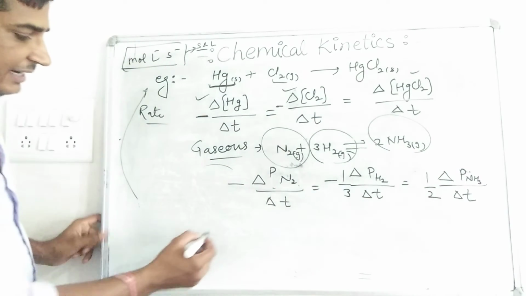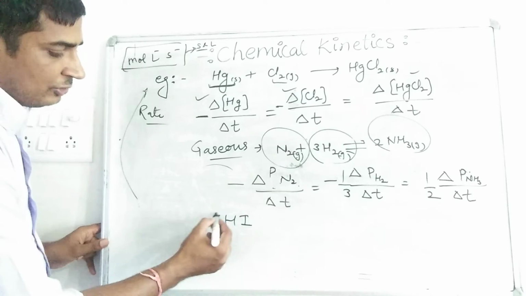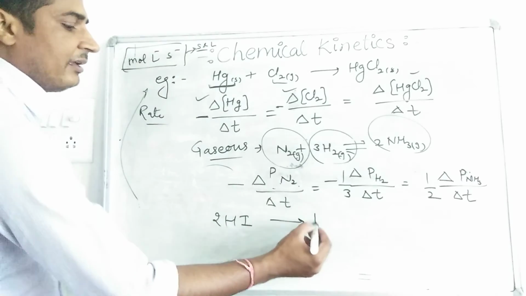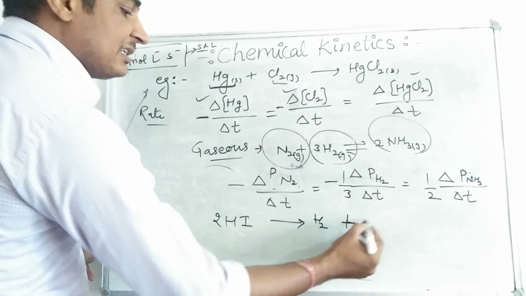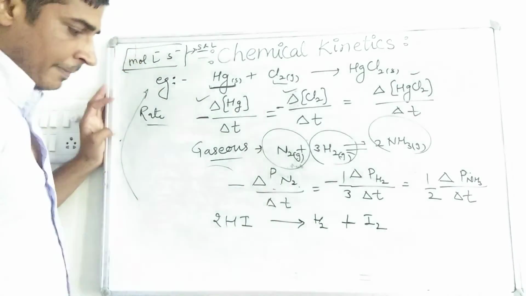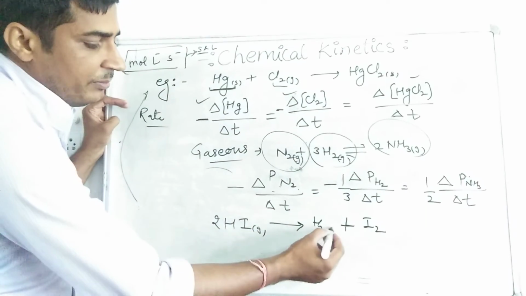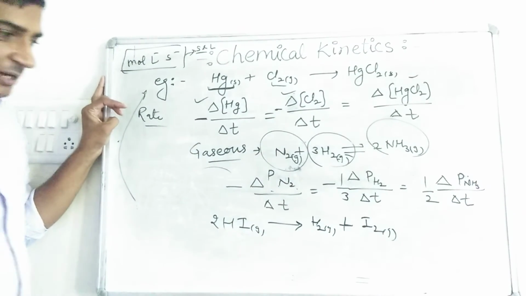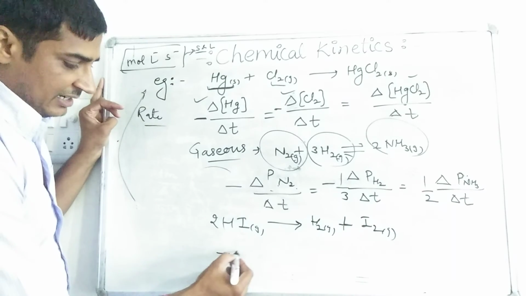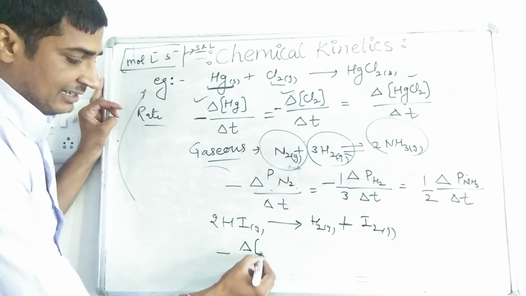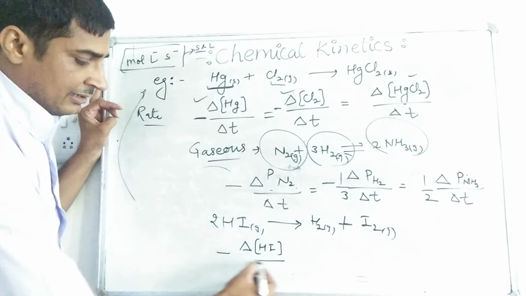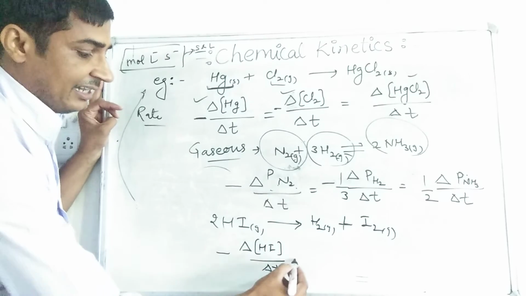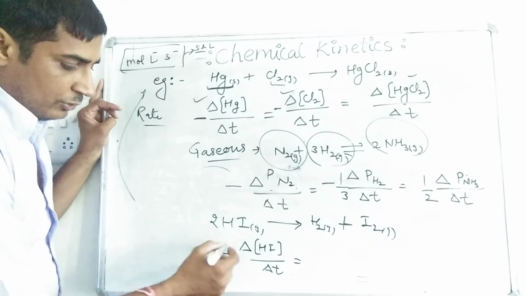One more reaction we can take: 2HI gives H2 plus I2. It is in gaseous form. If we want to write down the rate of reaction for this, we can write down minus delta HI divided by delta t. What we have to do?